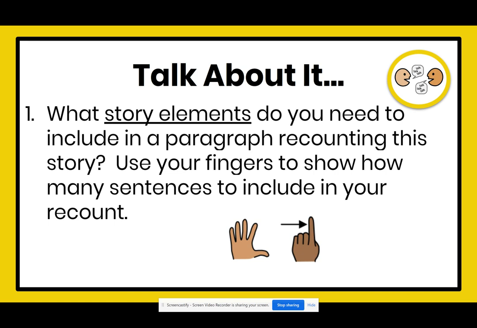Autumn changes to winter. Why was that so important in this story? Why should you include it in your paragraph? Pause the video and talk about this now.